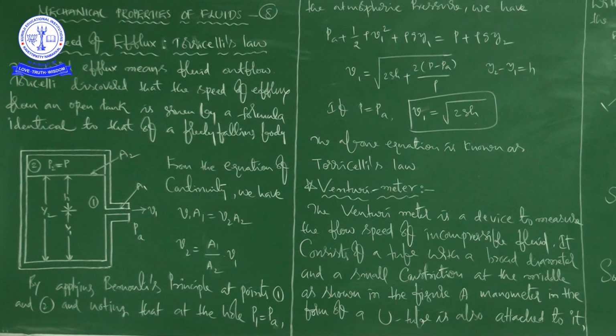Then, using the equation of continuity and Bernoulli's principle, we derived an expression for the speed of fluid at the widened neck. Even in determining the expression for speed of efflux, we used the equation of continuity and then Bernoulli's principle. In both cases we used the equation of continuity and Bernoulli's principle.